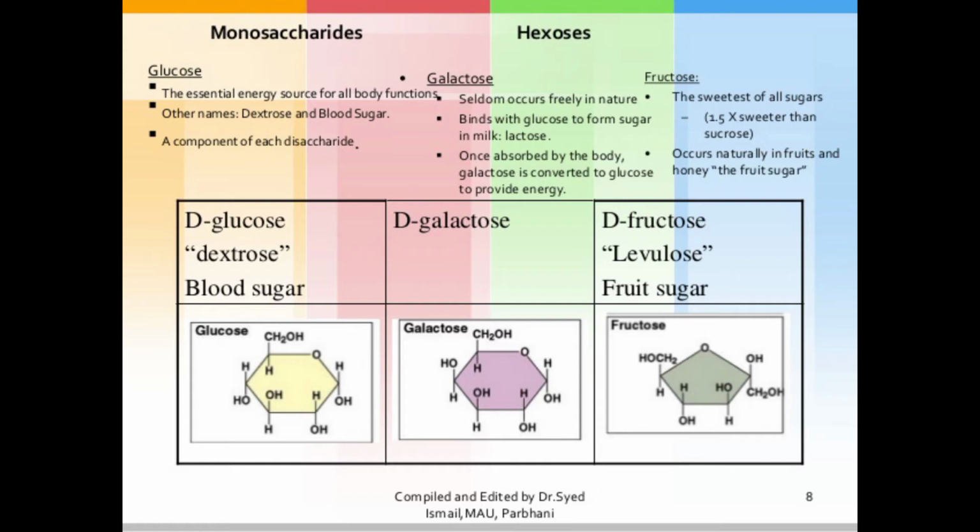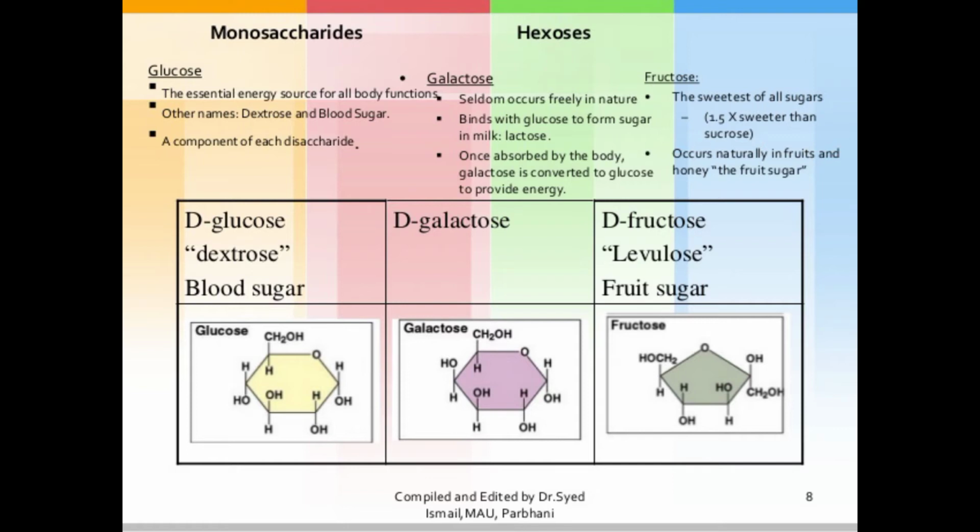Glucose is the essential energy source for all body functions. You know that common food is immediately made into carbohydrate, that is glucose. After glucose, it is converted into galactose, then fructose. So the first important monosaccharide is glucose, the essential energy source of all body functions. It is also called dextrose and blood sugar, and it is a component of each disaccharide.